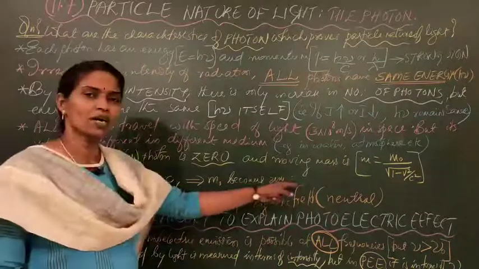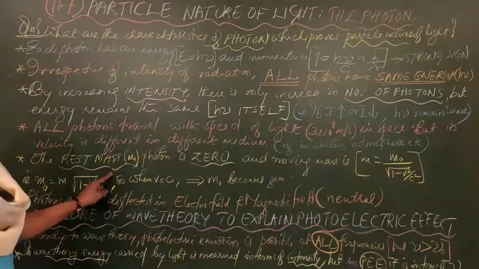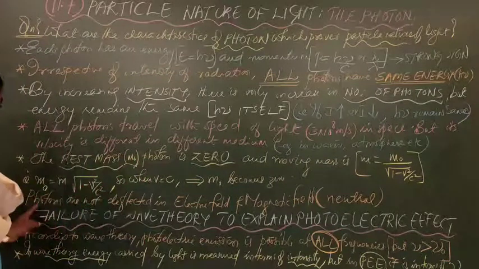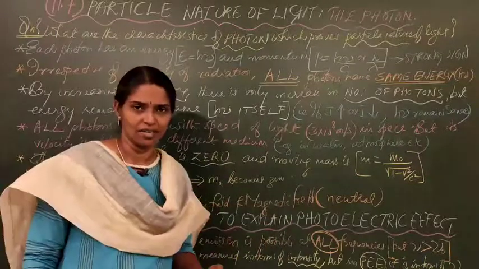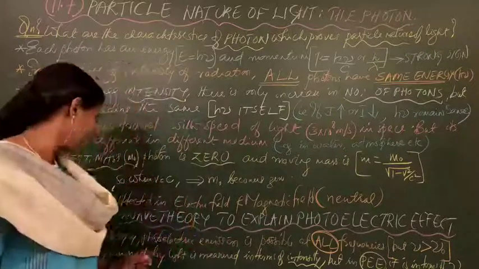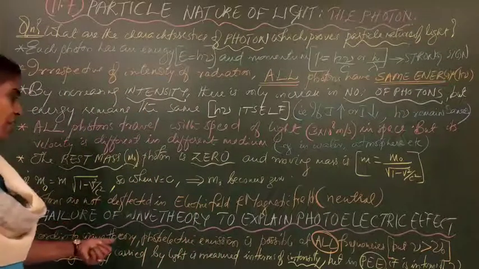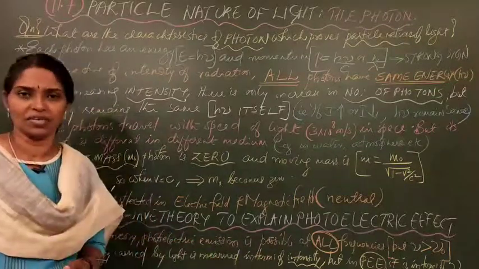So m0 becomes 0. So the rest mass, when it is not moving, goes to 0. And photons are not deflected in electric and magnetic fields. It is neutral.